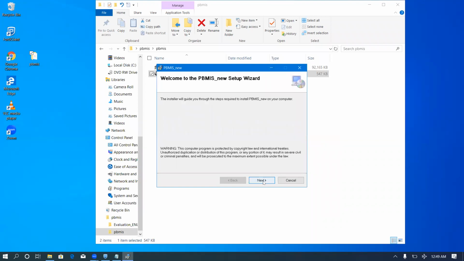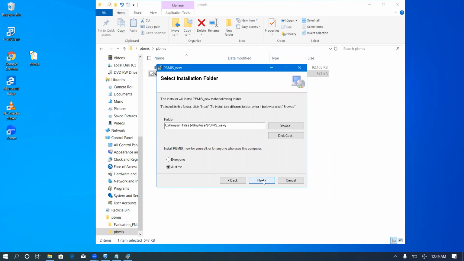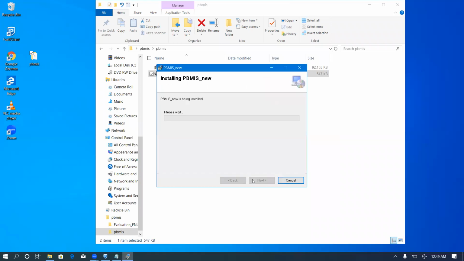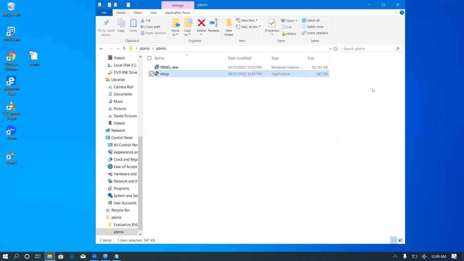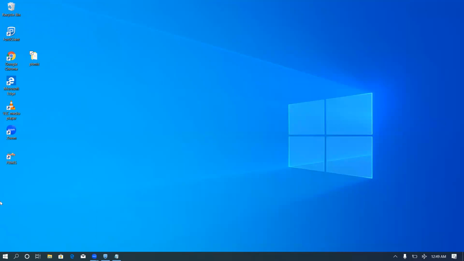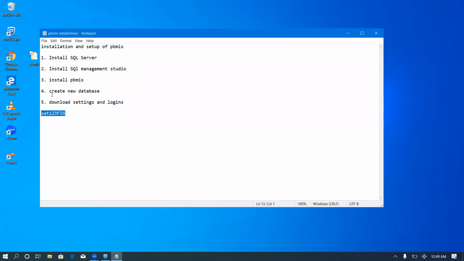The Setup menu for Pbmis opens. I'll click on Next. I'll select that it should install for everyone. Click on Next, Next, and wait for Pbmis to install. Voila, our Pbmis has finally been installed. The next step is for me to create a new database so that I can keep my budget offline.